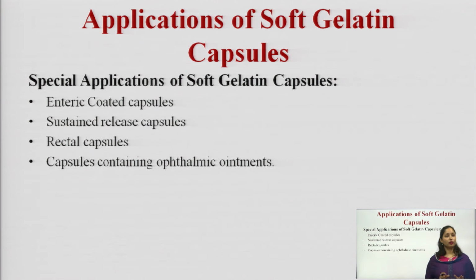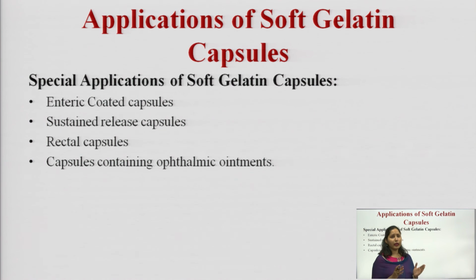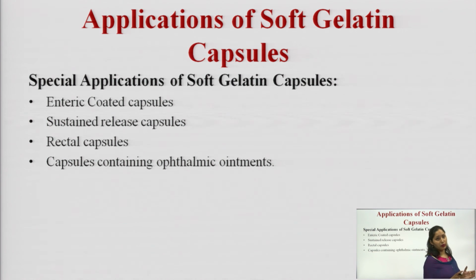Next is the application of soft gelatin capsules. We can make enteric coated capsules, and we can formulate sustained release capsules using proper polymers, so we can control the release rate of the drug. Then rectal capsules are also used, and capsules containing ophthalmic ointments. So, for ophthalmic preparations we can also use soft gelatin capsules.